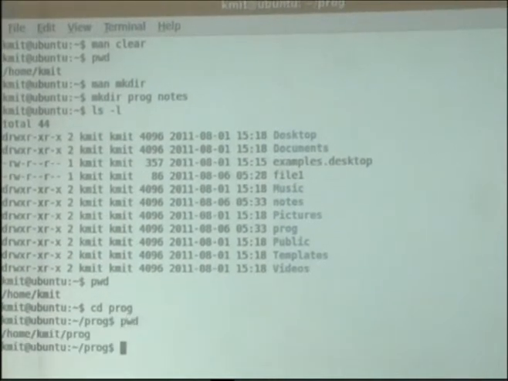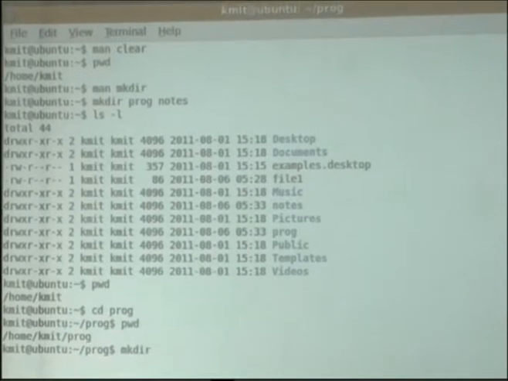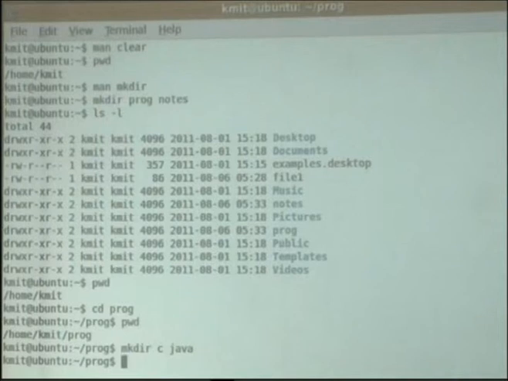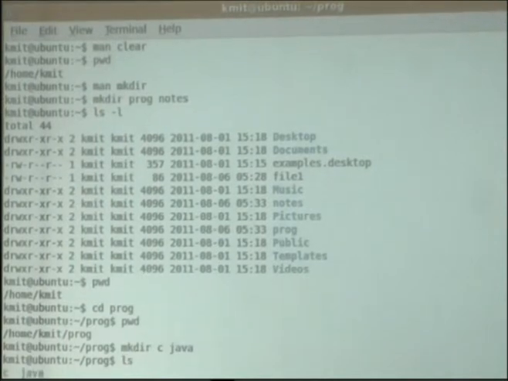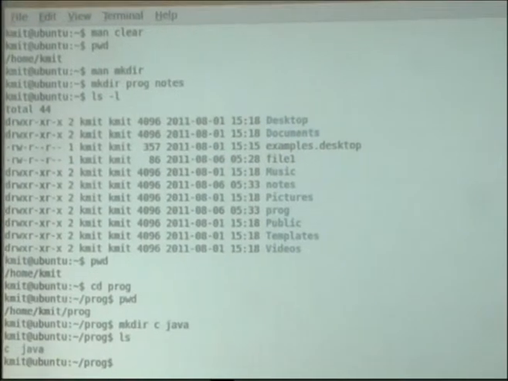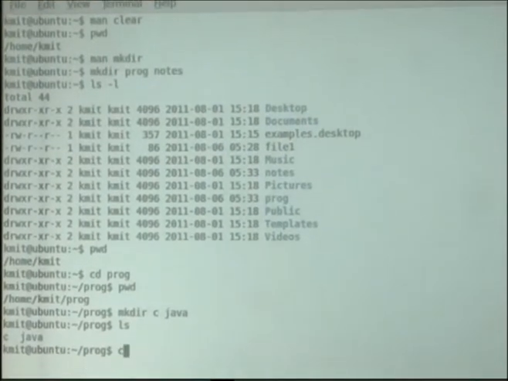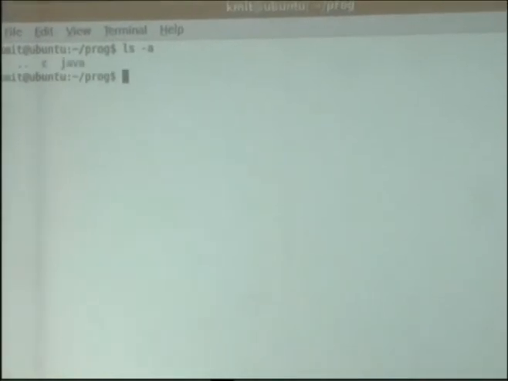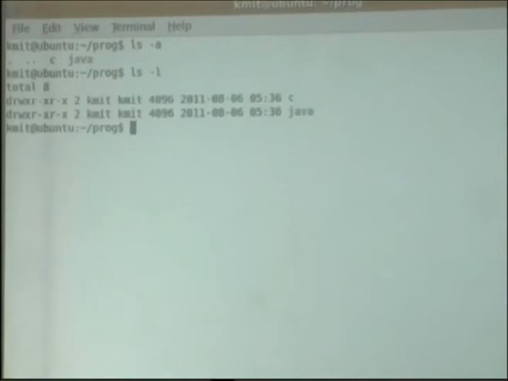Now my present working directory has been changed. Now I'll make C and Java. See here, there are two directories available: one is C and another is Java.